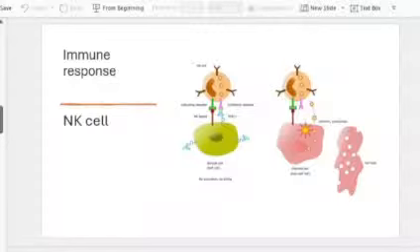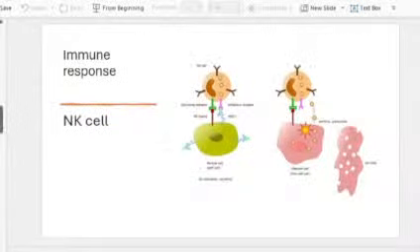Type 3 is almost the same as type 2, except that these antigen-antibody-complement complexes circulate in your system and get deposited in the various organs. Depending upon the system in which they are deposited, if it is the kidneys, you get glomerulonephritis; in some other organ, some other symptom. So you have to remember type 3 as circulating immune complexes. Classical examples are Arthus reaction and serum sickness, where you get circulating immune complexes.